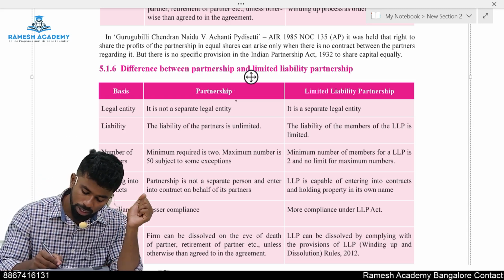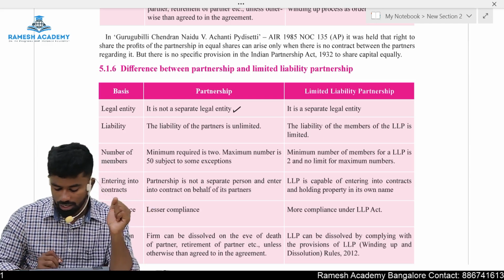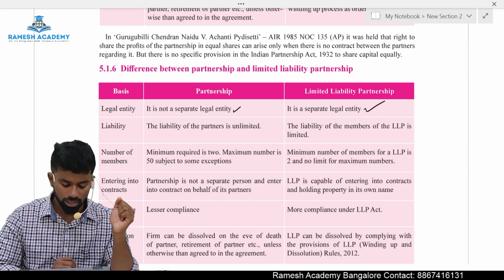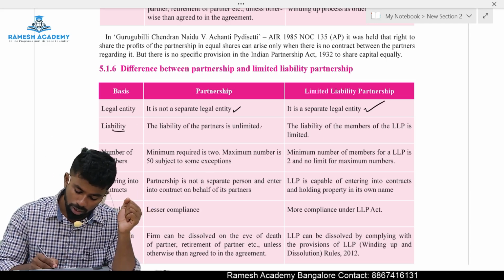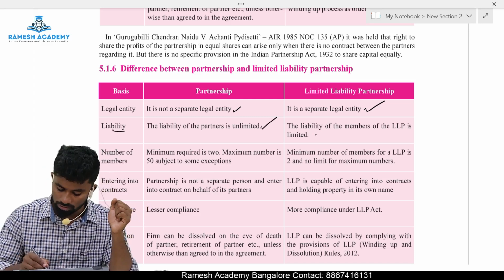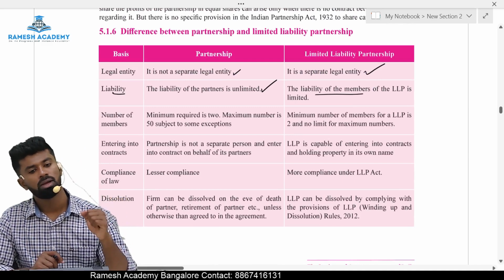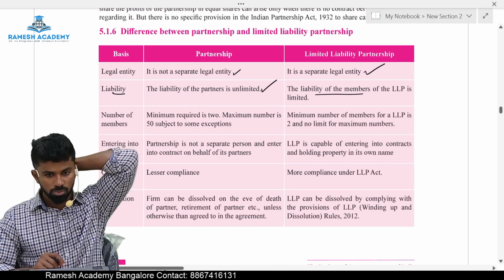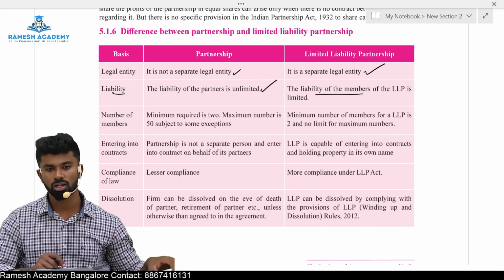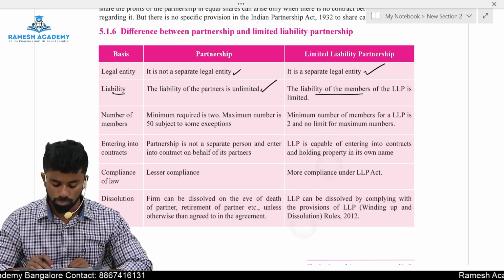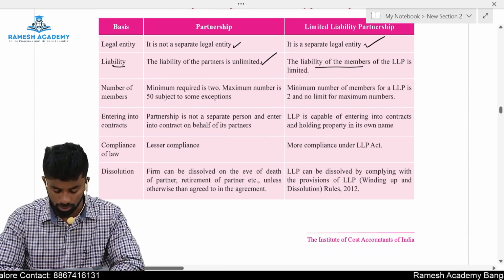Legal entity, partnership, not a separate legal entity. LLP is a separate legal entity. Liability in case of partnership, it is unlimited. In case of LLP, it is what? Limited. Number of members, maximum 50 in case of partnership, but in case of LLP, there is no limit. You can have as many partners as possible in case of LLP.